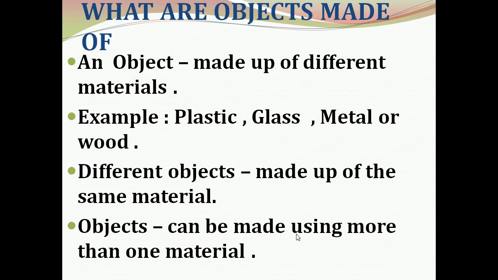So these are the ways in which objects are made. An object is made of different materials. Different objects can be made of the same material. And an object can be made using more than one material. Understood, children? So how are objects made? Objects are made up of different materials, different objects are made up of the same material, and an object can be made using more than one material.